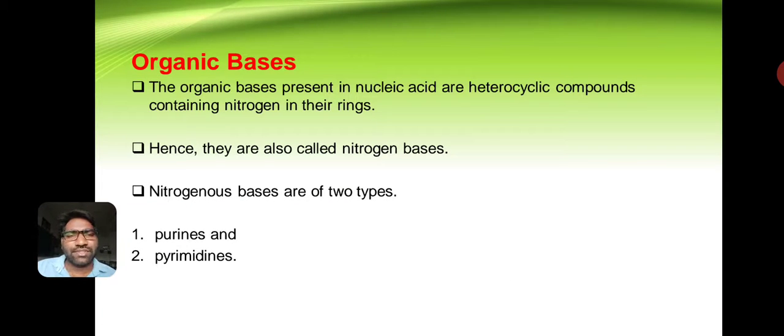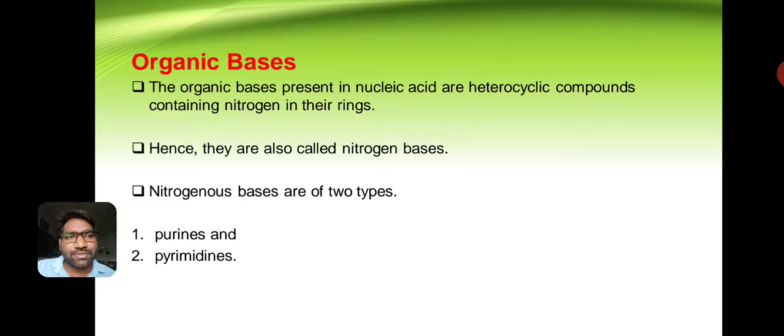Organic bases are nitrogen bases. The organic bases present in nucleic acids are heterocyclic compounds containing nitrogen in their rings, hence they are also called nitrogen bases. Nitrogenous bases are of two types: pyrimidines and purines.